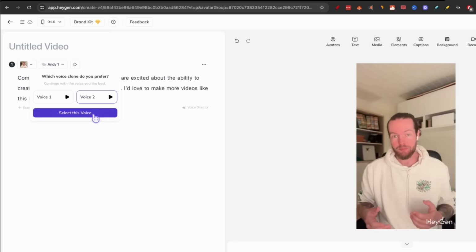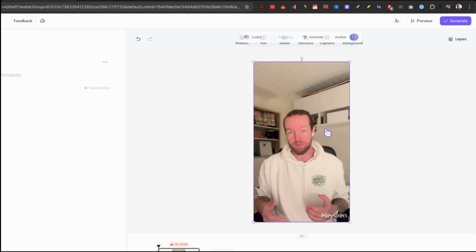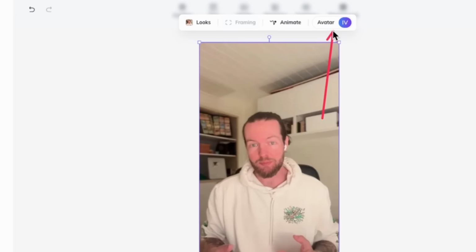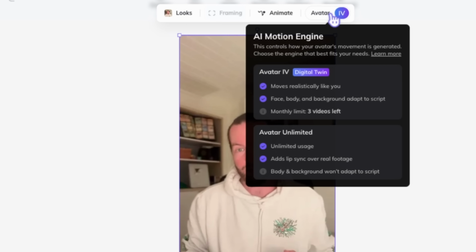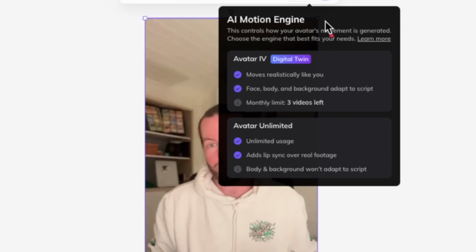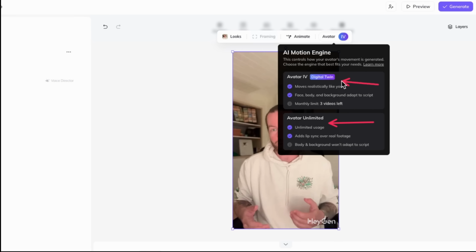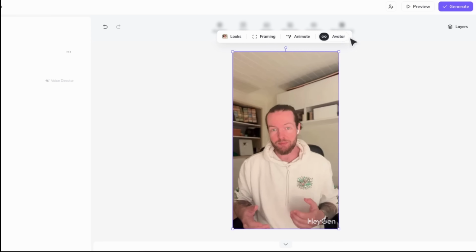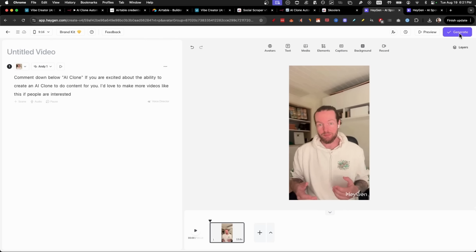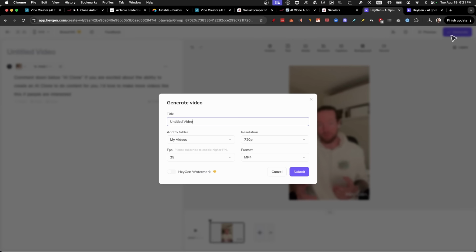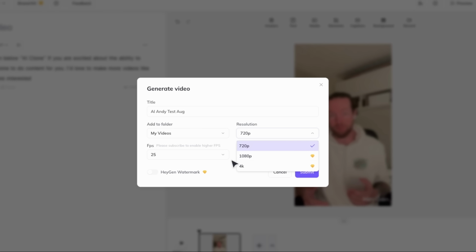As you can hear, it definitely doesn't sound like me. But if you're still having issues with the hands, one cool part is that they now have the motion avatars where if you click on this, you see the AI motion engine, where if you use it, it actually moves realistically like you. Face, body, and background adapt to the script. However, it currently doesn't work with the API, so we have to use the Avatar Unlimited. Hopefully they get this in the future, but I definitely recommend testing it out. So for the automation, let's turn it off and click on generate to check out what we actually got, and we'll make it a lot better in the automation. You can also upgrade here to get higher resolution and remove the HeyGen watermark, but let's just submit it.